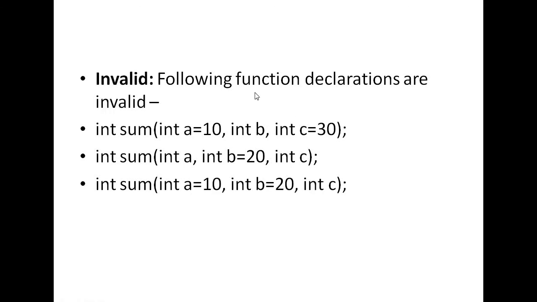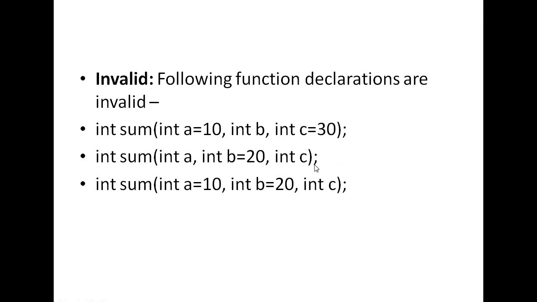What is invalid? See here, I have already told you default values are always given from right to left. C equal to 30 is correct, but B I am not giving a default value, and I give A the value 10. This is invalid. First I must take the B value, then the A value, but the B value is not there, so this is an error. Here also I am not giving C a default value but giving B a default value 20.